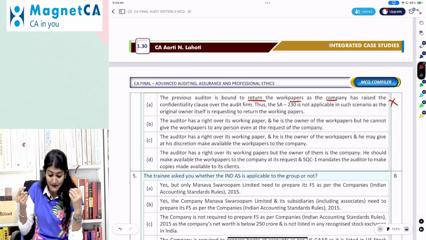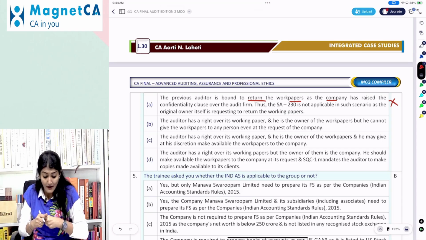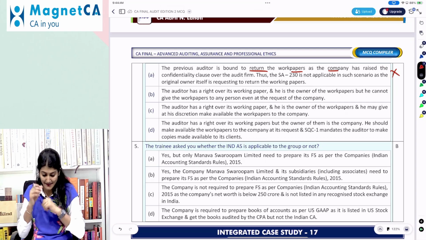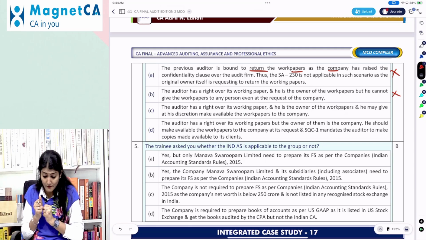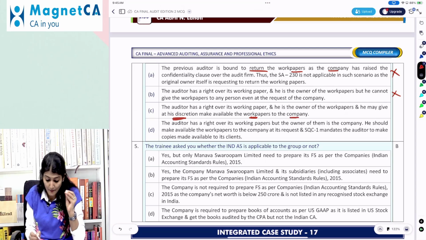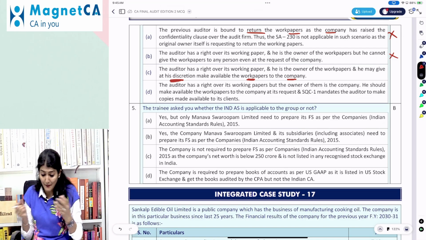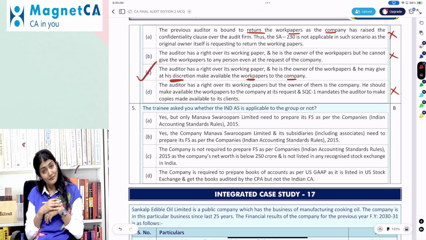No. Auditor has a right over its working paper and he is the owner of the work paper, but he cannot give the work paper to any person even at the request of the company. No, we say no, at his discretion. Auditor has a right over his working paper. He is the owner of the working paper. He may at his discretion make working papers available to the company. Auditor has a right over its working papers, but the owner of them is the company. Oh my God, no. Okay.